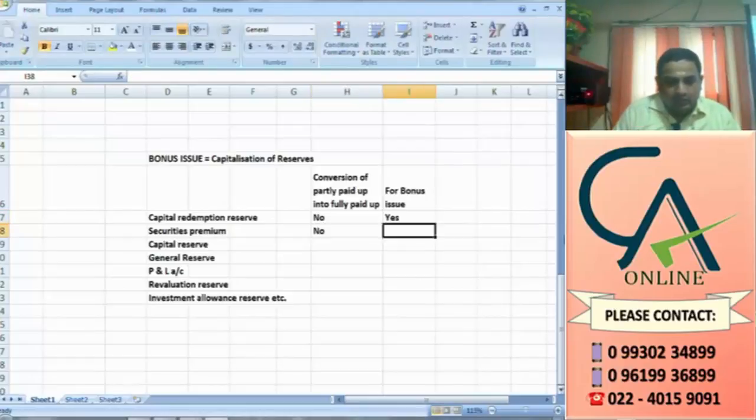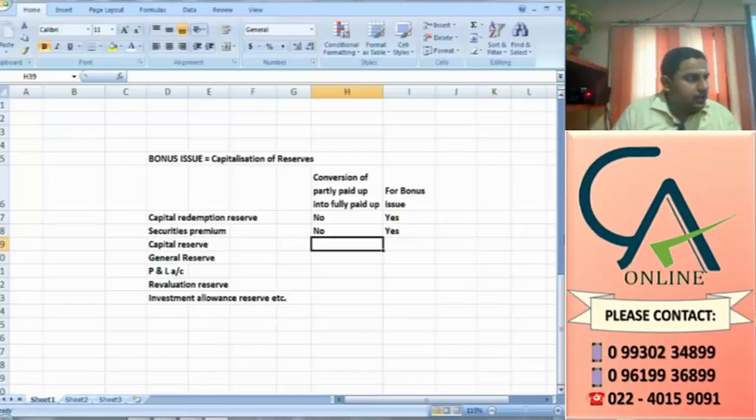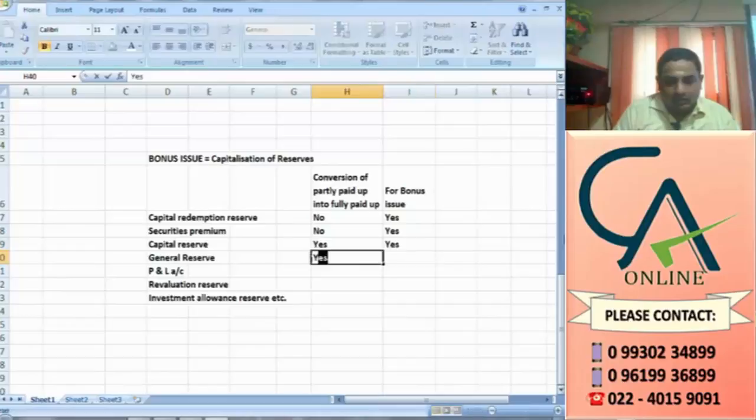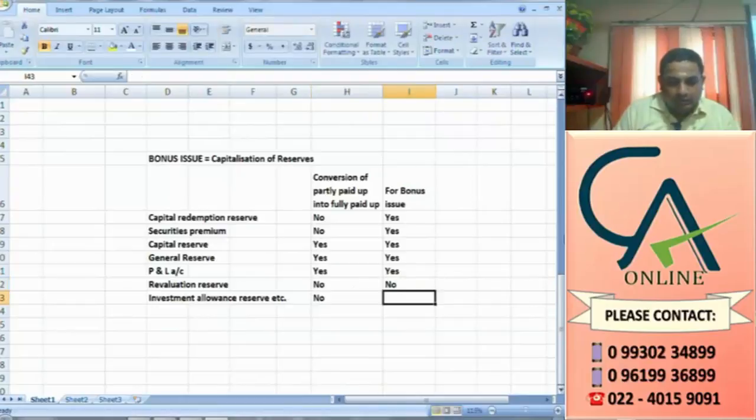Securities premium, we cannot use it for converting partly paid up into fully paid up, but we can use it for bonus issue. Capital reserve, we can use it for converting partly paid up into fully paid up and bonus issue. General reserve, yes. P&L, yes. Revaluation reserve, no, even for bonus issue. Investment allowance reserve and all, no.